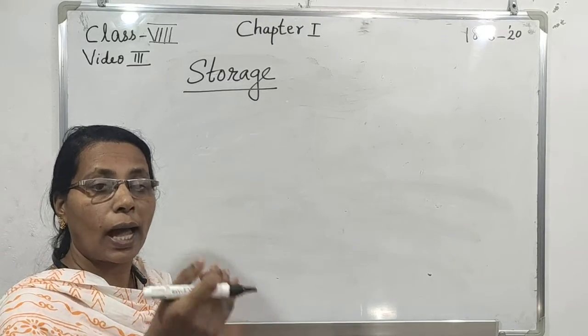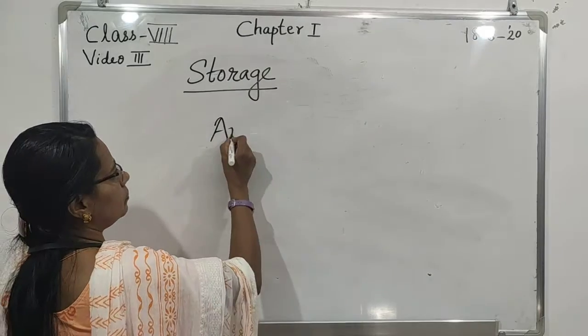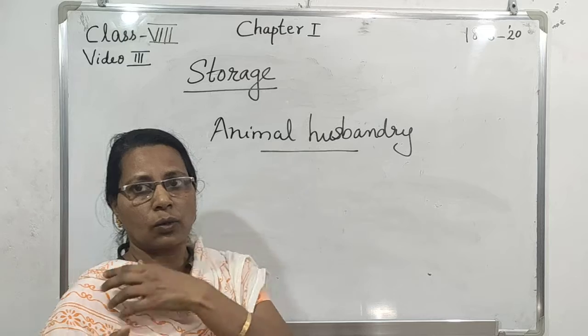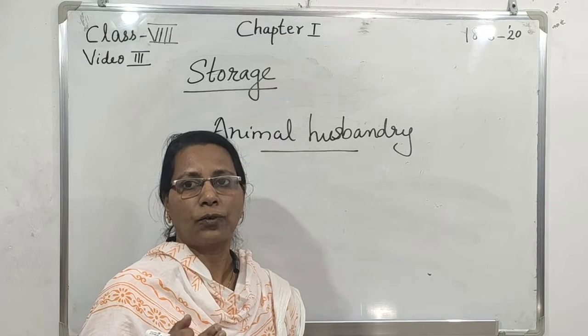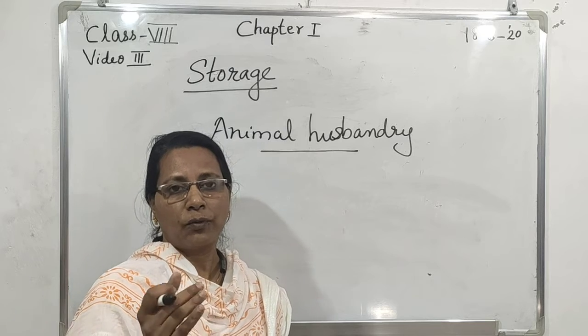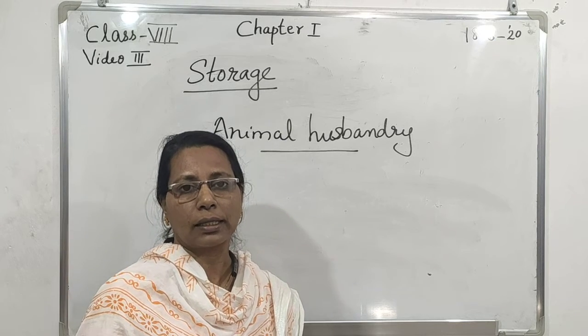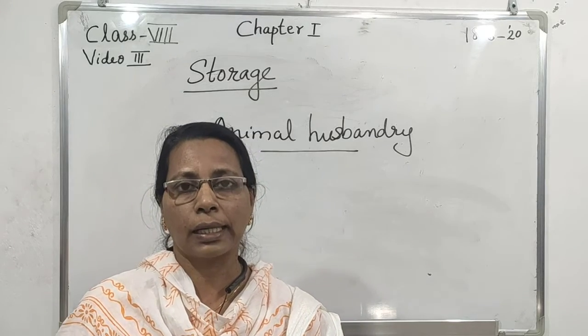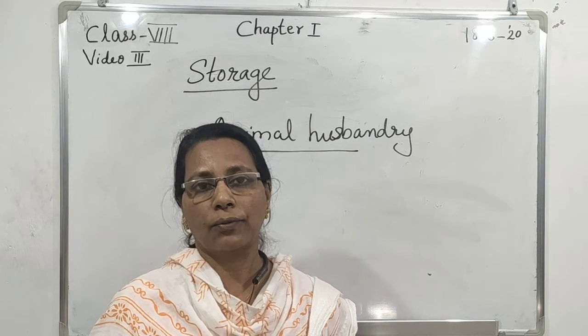Then we go to animal husbandry. Animals are also sources of food. We get different foods like milk, chicken, meat, and eggs from animals.